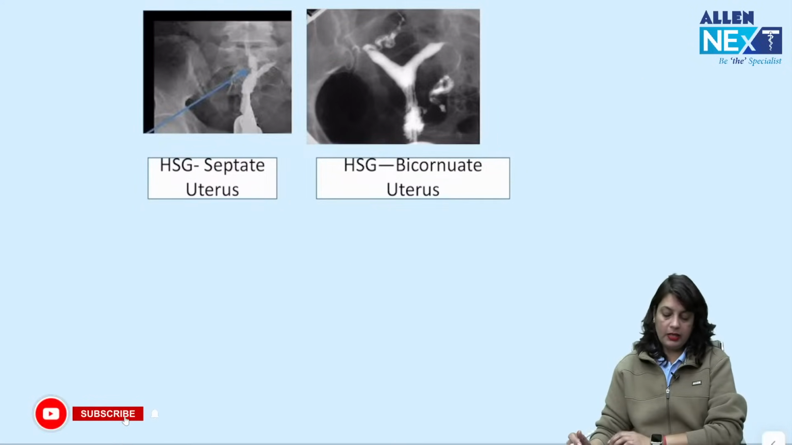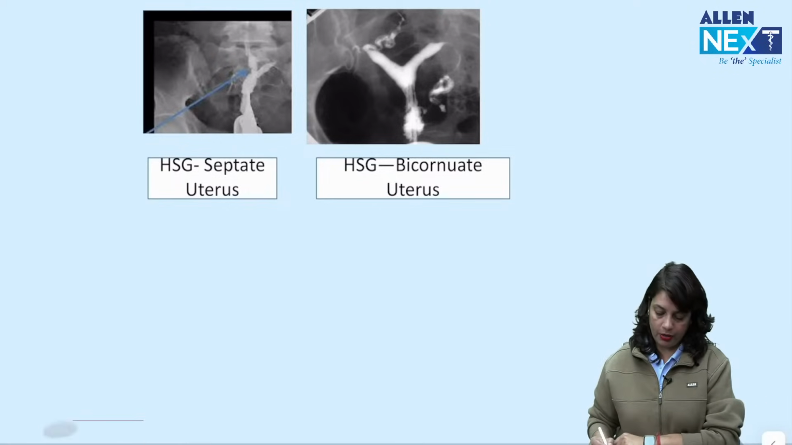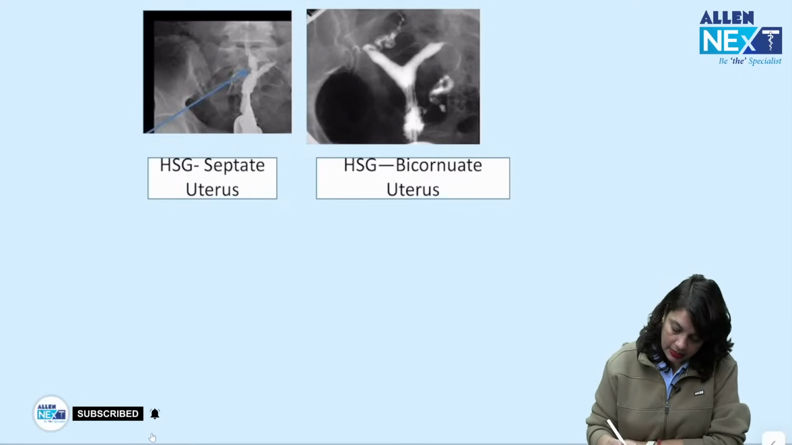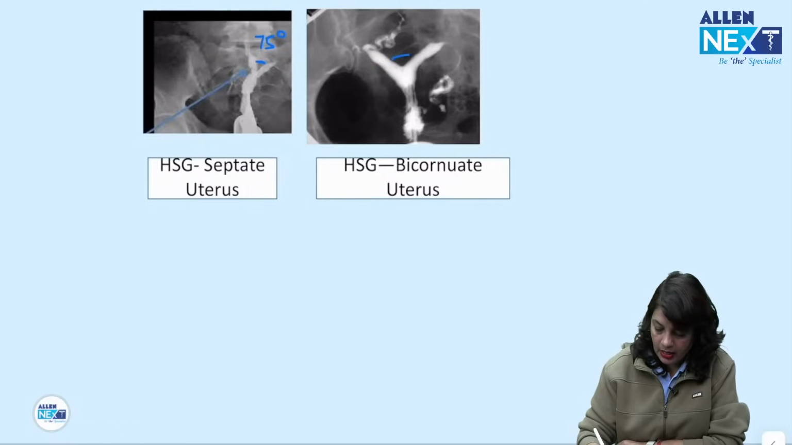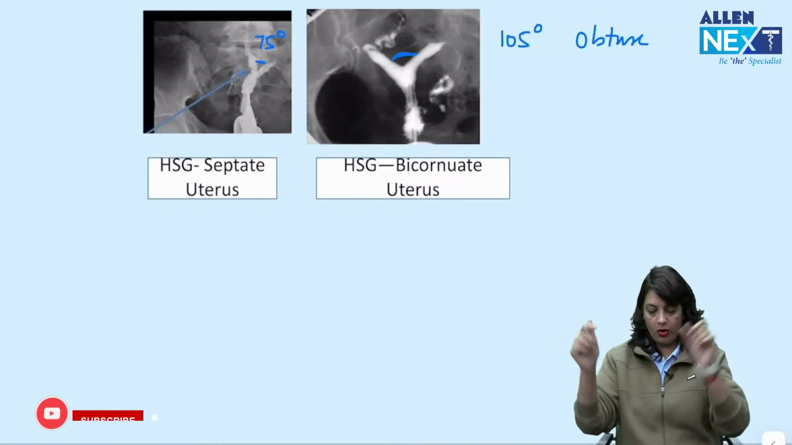Now, there is a difference between a septate uterus and a bicornuate uterus, and these are the HSG findings. Remember, in case of septate uterus, this angle is acute angle, 75 degrees. In bicornuate uterus, the angle between the two horns is obtuse. Okay.